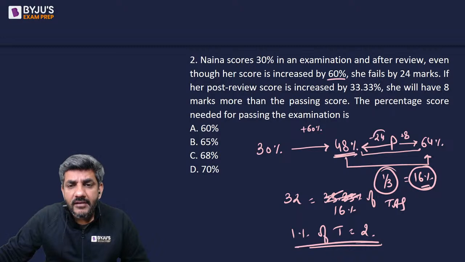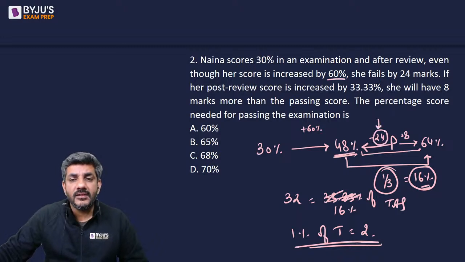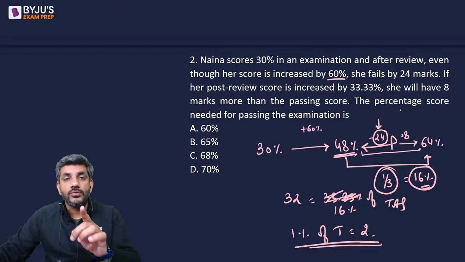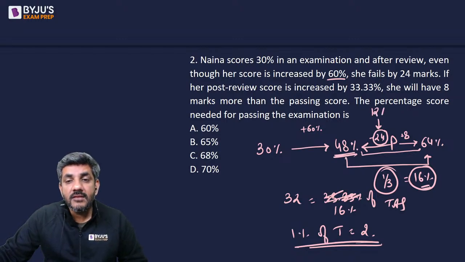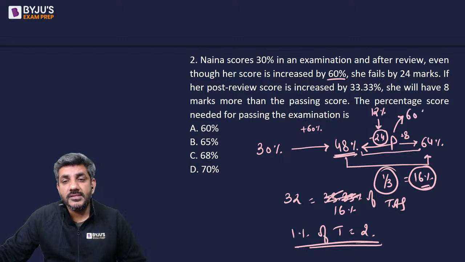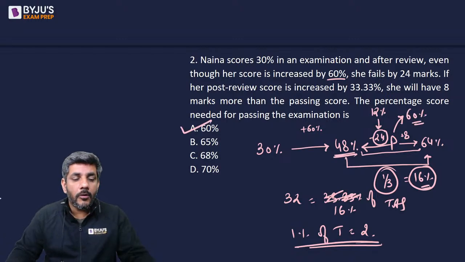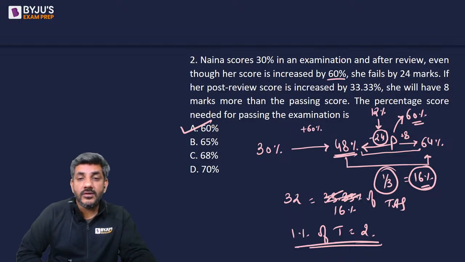So this 24, how much percent was it? If 1% of the total is 2, then 24 is 12% of the total. That means the passing marks are 48 plus 12, 60%. So yes, option A is the correct answer for this question.